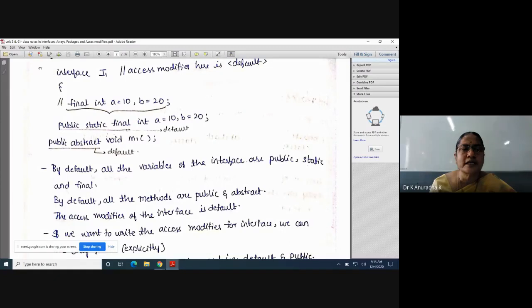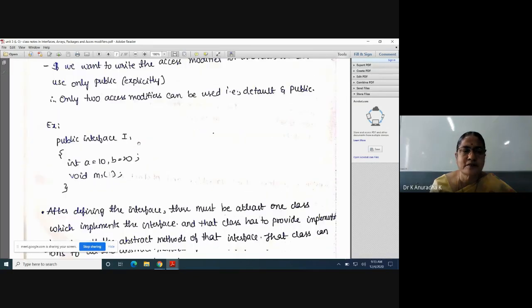If you don't write anything for the interface, by default it is the default access modifier. If you want to write, we can write only the public access modifier for an interface. Inside it, all the variables are public, static, final, and all the methods are public and abstract by default.